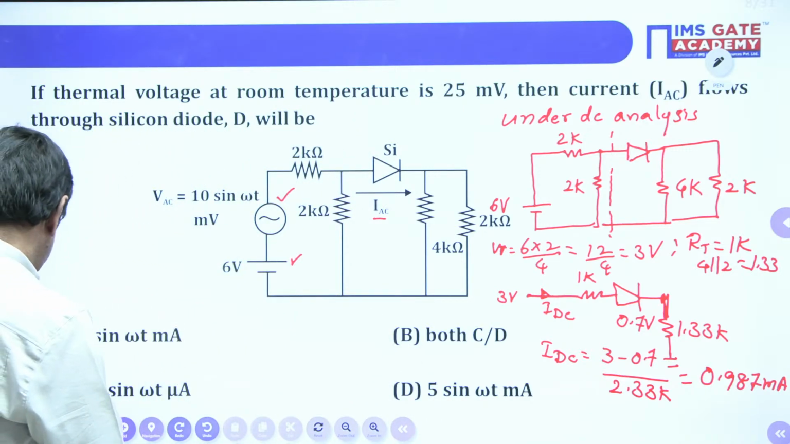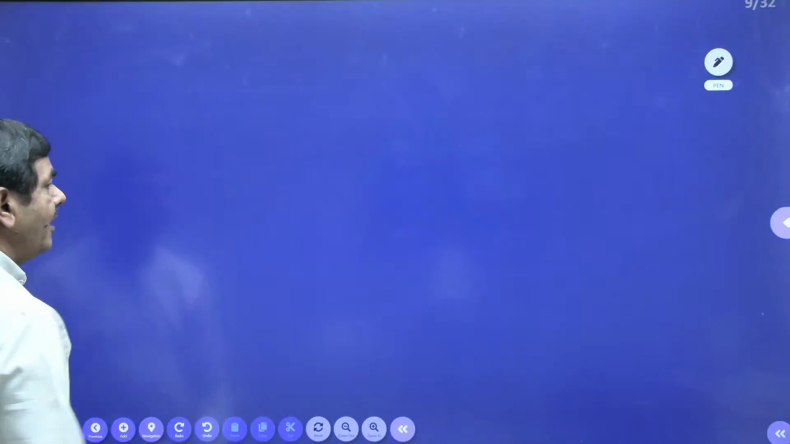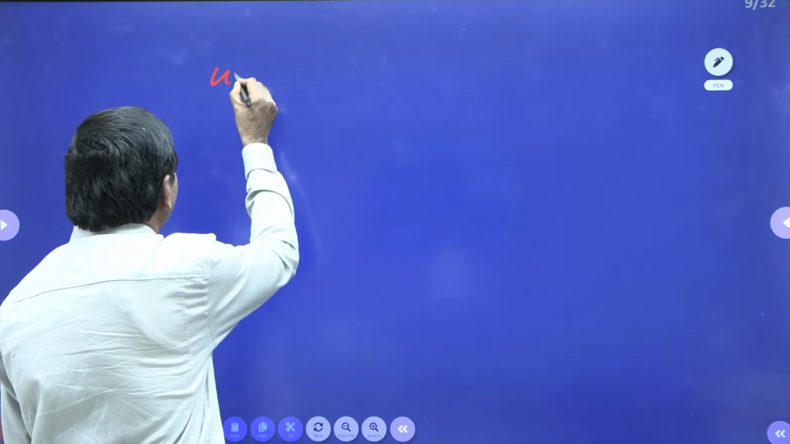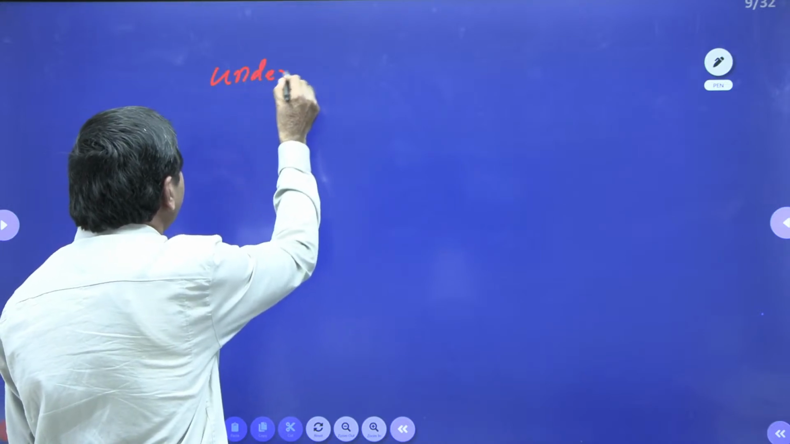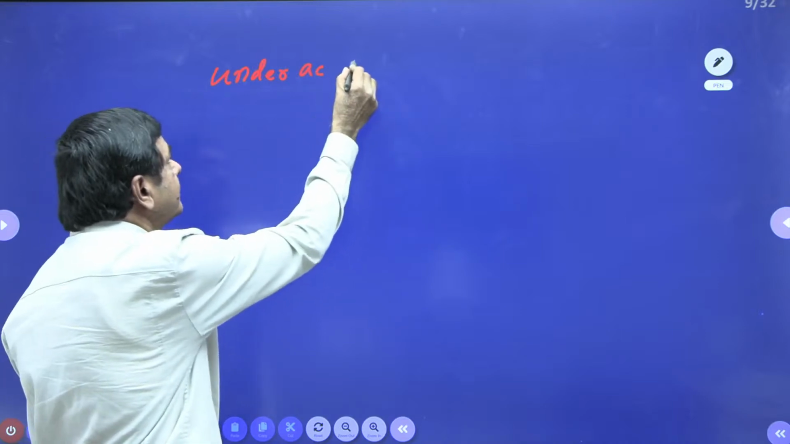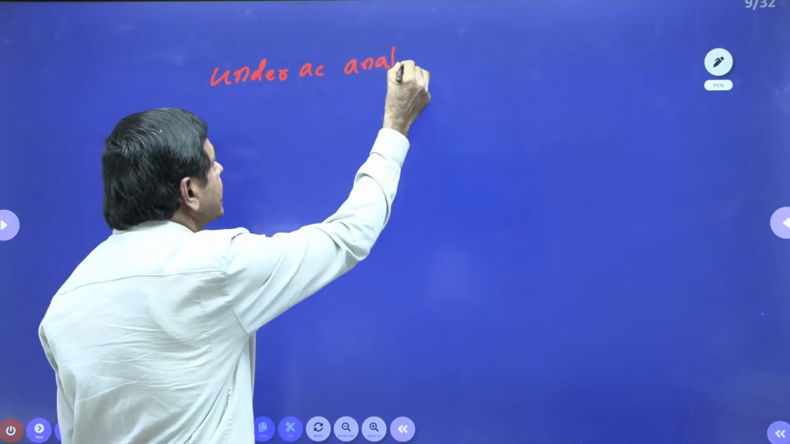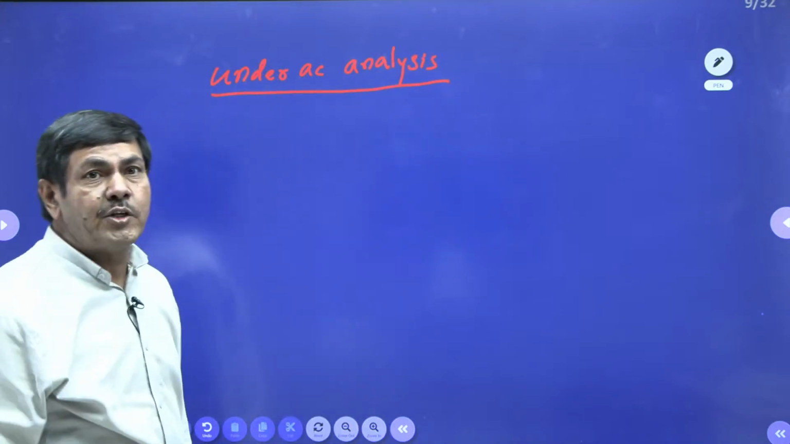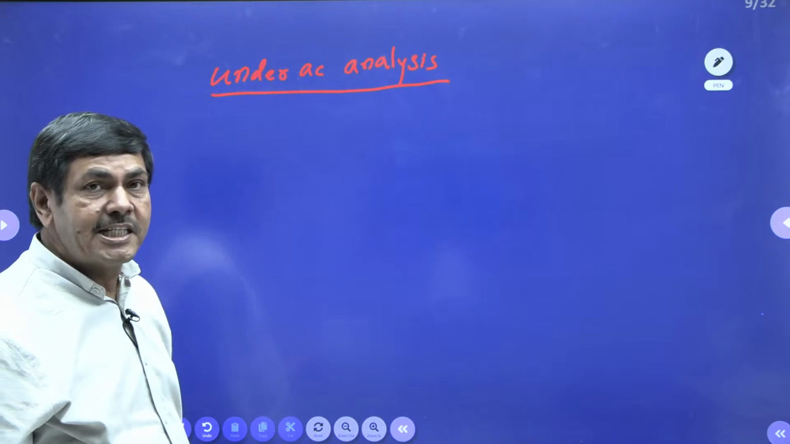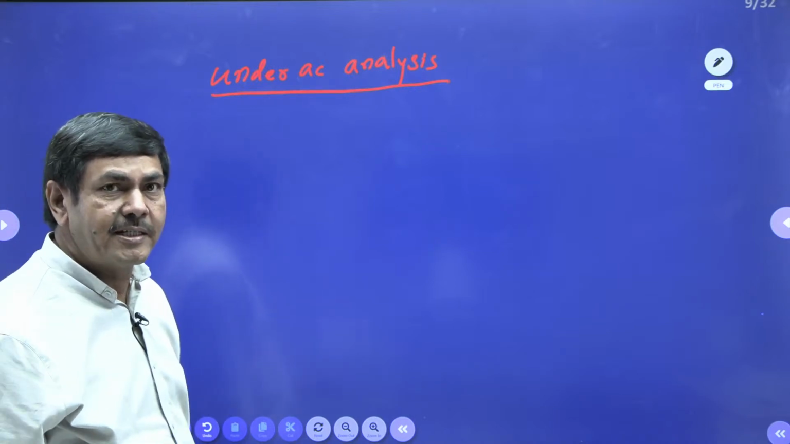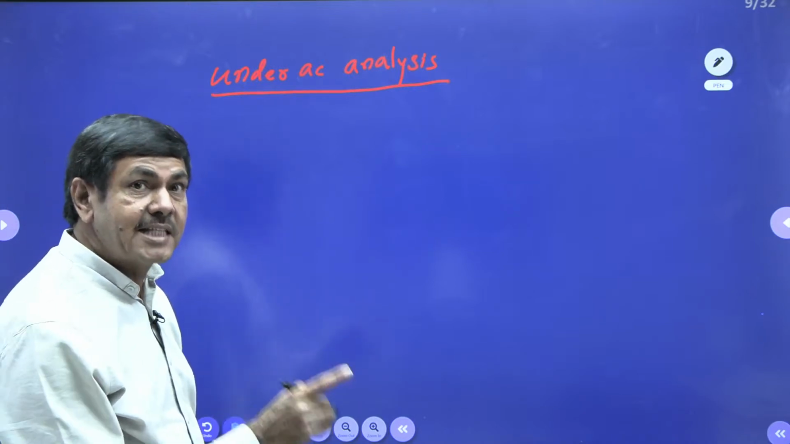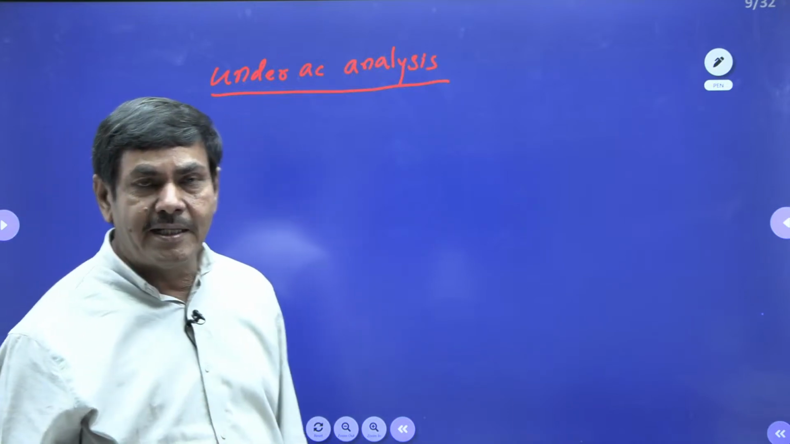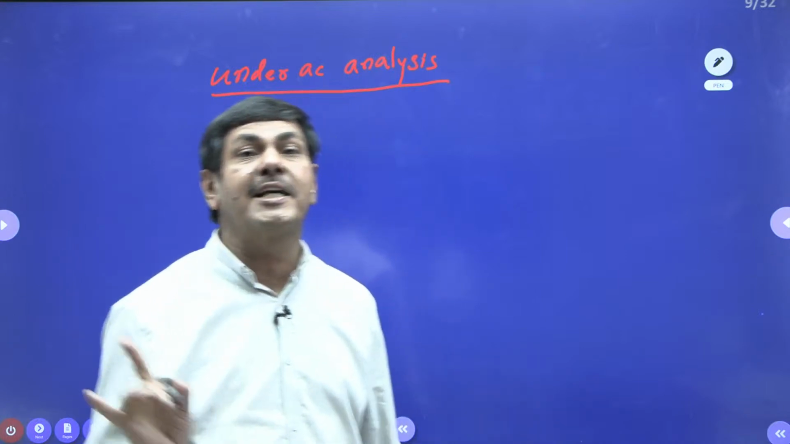Now, what I wish to say here is that I wish to redraw the diagram under AC analysis. Under AC analysis, what you have to do here? Wherever a DC source is given, that must be shorted. The AC source must be taken as it is. One more point: wherever a diode is given, that must be replaced by its dynamic resistance.